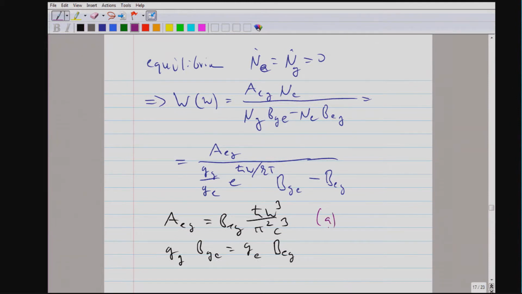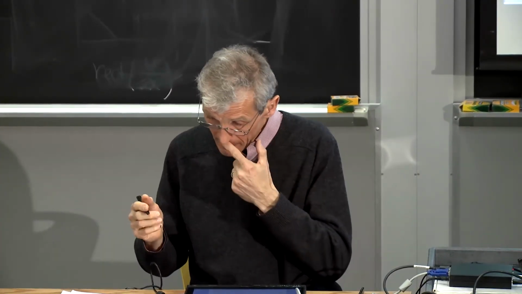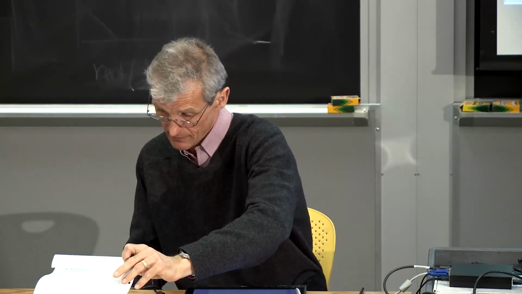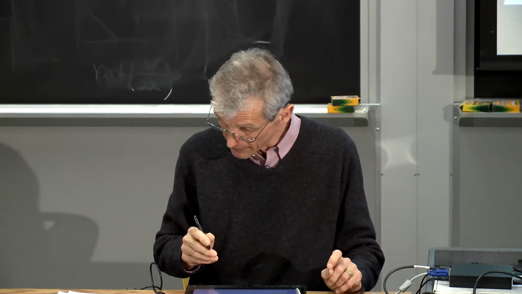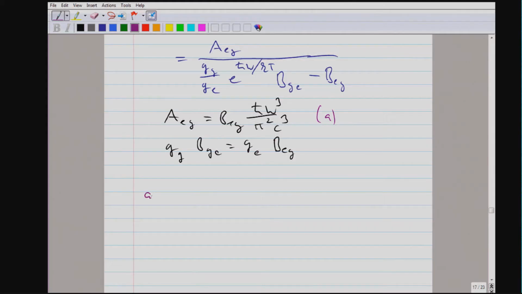But I want to rewrite the result so that we recognize the quantization of the electromagnetic field. So instead of just looking at the power in the Planck spectrum, spectral density and such, I want to bring in the photon number. I've already given you the Bose-Einstein distribution for the photon number in a mode. So I take now equation A and multiply it with the average photon number in a mode of omega.